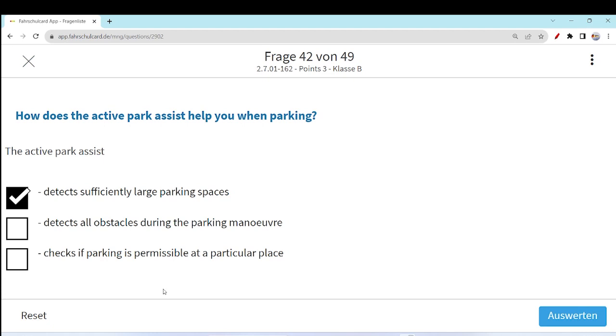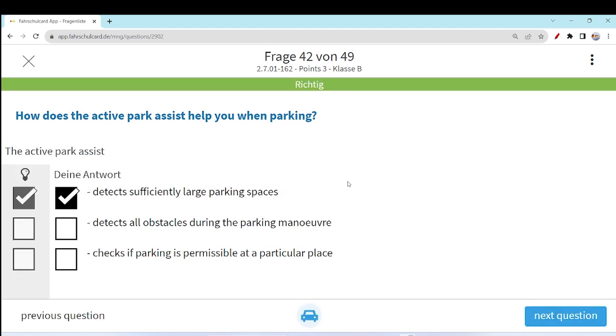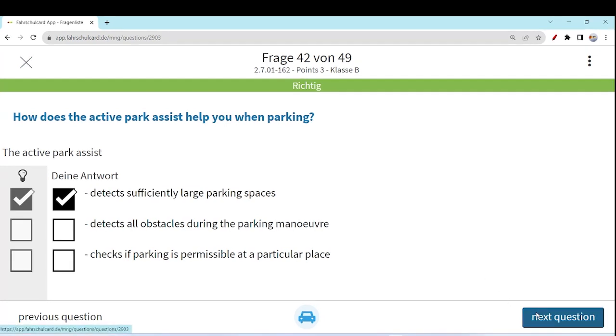Check if parking is permissible at a particular place? No, even the active park assist cannot check if this area is allowed for parking or not. This option is also not correct, because active park assist can only find a large space for your parking and assist you in maneuvers, but it cannot detect all obstacles or check if parking is allowed in a particular area. So only one option is correct. Let's move to the next question.